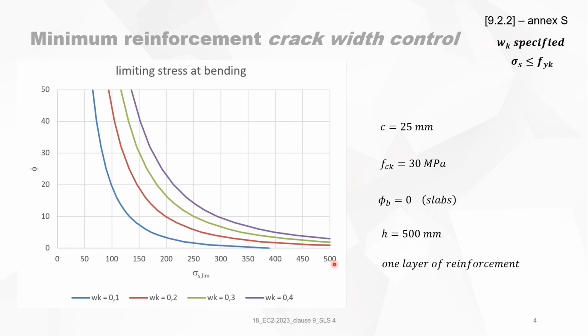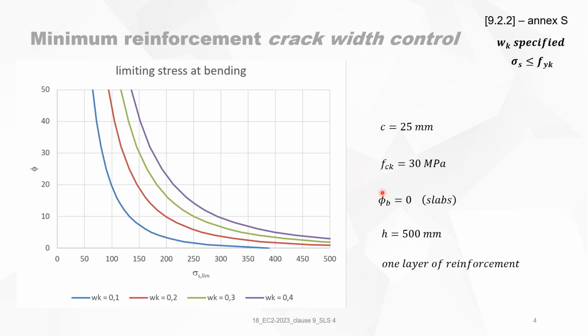This is a graph. On the x-axis is the limiting steel stress, and on the y-axis, it is the diameter of rebar that you are using. And there are different curves for different crack width openings. The blue one is 0.1 millimeters and this color is 0.4 millimeters. So now you can easily estimate for each diameter you use what is the allowable stress. This graph is constructed with a concrete cover of 25 millimeters, concrete quality of 30 megapascal.